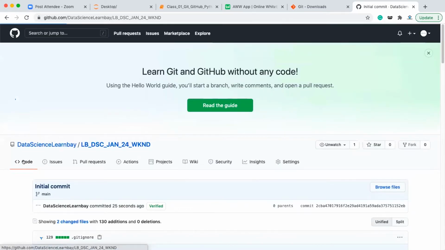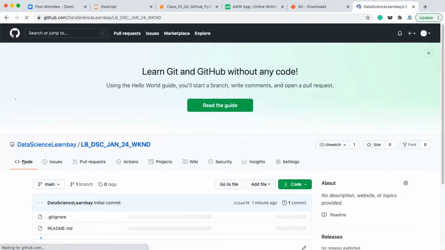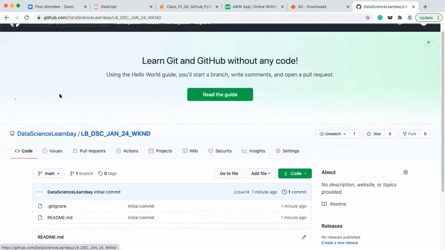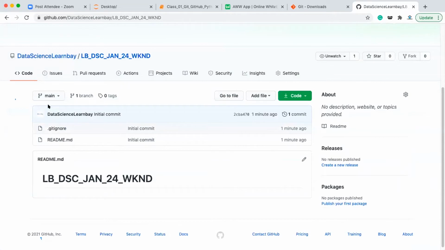Now let's go back to the page. Just click on code. You'll come to this page, and you can see that all these changes which you have made are part of the main branch. If you create any branch, you can see the different branches here. As of now, everything is in the main branch. Next I'll be linking this cloud repository with the local repository, but for doing that I need to create a local repository on my system.